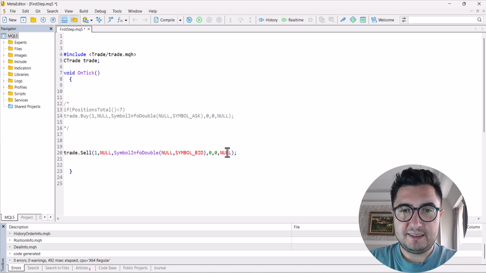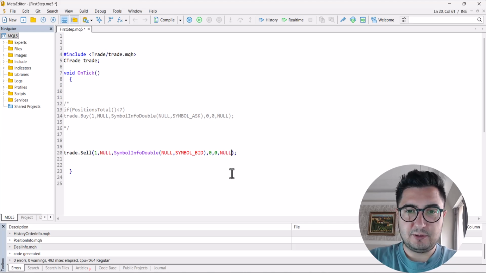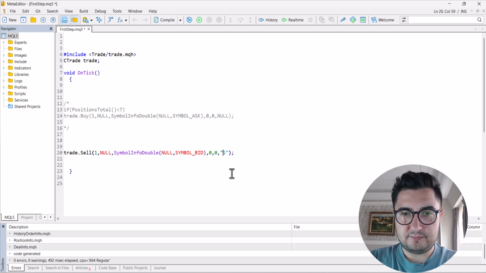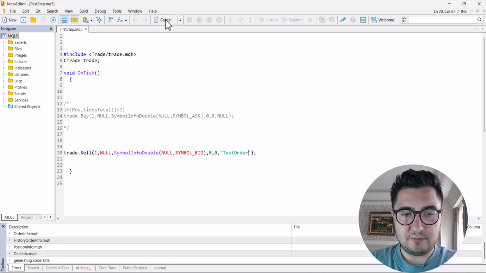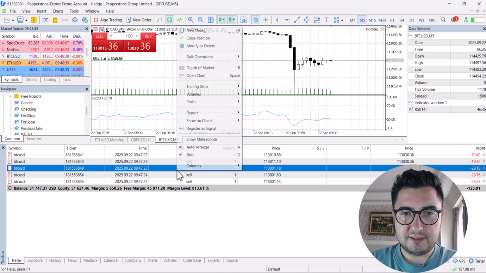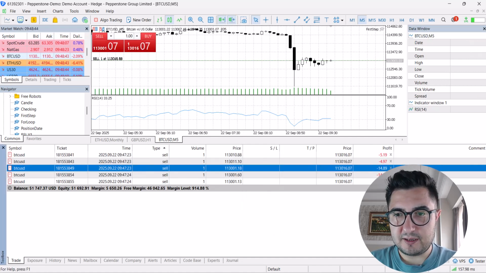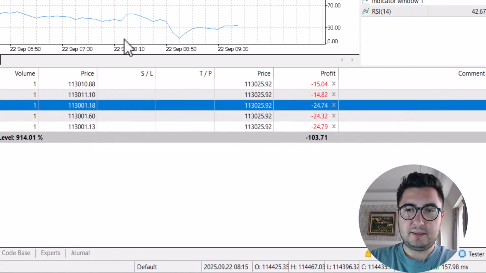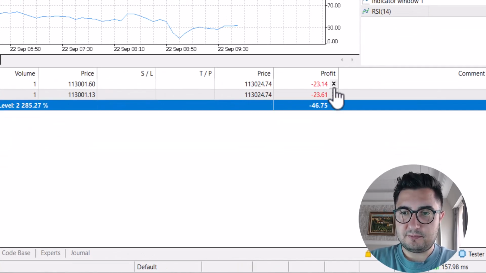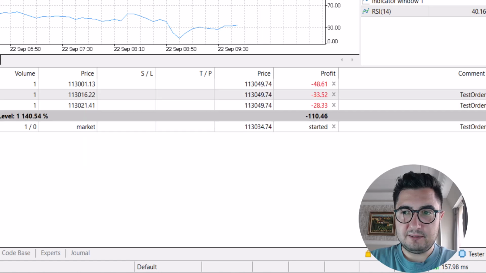There was a part here as null. So what was this null? This is the comment function. Let's test this one: First Step, test order. I compile. For example, right click and show comment. There is no comment. So let's close some and leave algo trading.